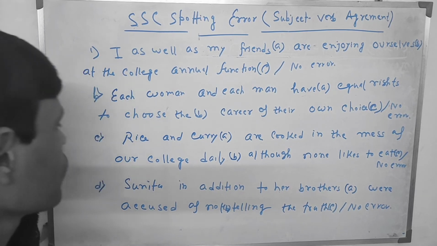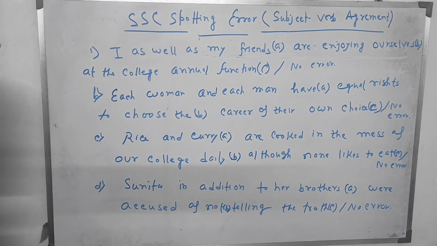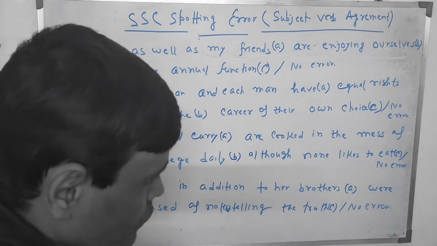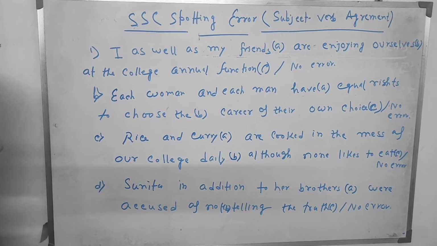Now I would like to go for the next questions. Be careful about the sentence. Rice and curry are cooked in the mess of our college daily, although none likes to eat. Option C or neither. Now where is the mistake?